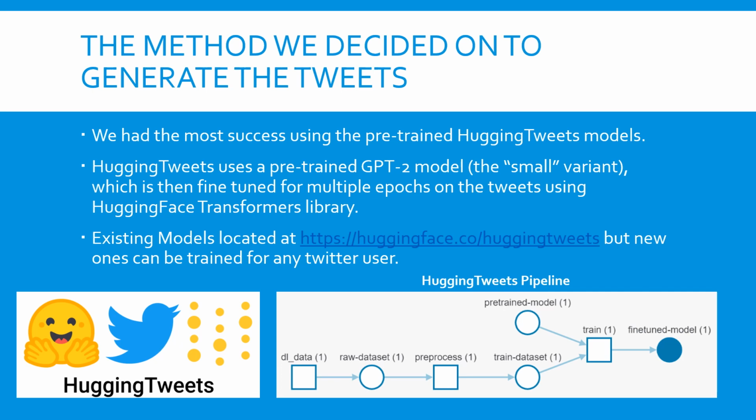There are thousands of these existing models on various Twitter users, but new ones can be trained for any existing Twitter user with enough tweets. You can see the pipeline on the bottom right. You collect the raw data set, which is the tweets, pre-process them, construct a training data set, and use that GPT-2 pre-trained model, which then trains and fine-tunes it.